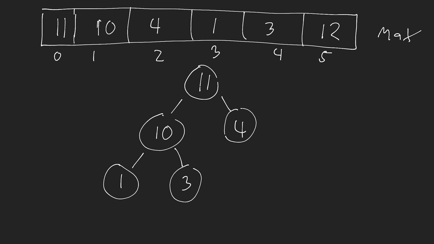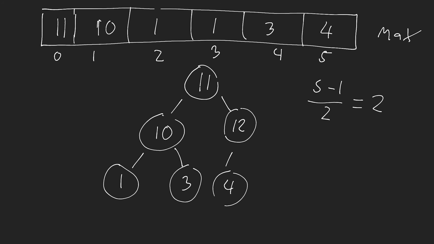Let's insert 12. So we insert 12 at the end of the array, so currently 12 is here. Now we check the parent. Well, how do we get the parent? Well, we take 5 minus 1 over 2, which is equal to 2. So that means the parent is 4. So we now compare to 4. We say we are greater than 4. So we do our swap here. Okay, so this is now 12, and this is 4. So 4 and 12. Okay, now we're not done yet because this node has a parent. So we now need to compare it to the parent node.